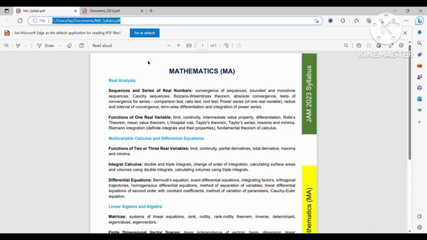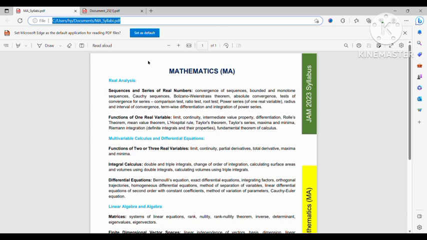When a function is Riemann integrable, if the set of discontinuities is finite, then it is Riemann integrable. Also, you have to know that it is possible that the set of discontinuities is countably infinite, and then also it is Riemann integrable.